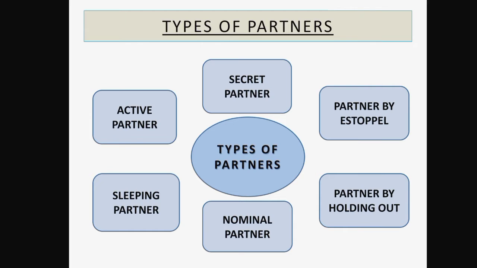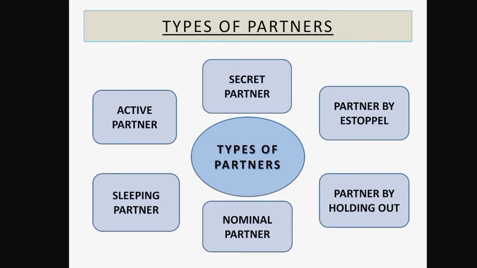So it is clear who are active partners. The one who participates in the management of the firm. The liability of an active partner is unlimited. He contributes the capital in the firm. So if he is contributing the capital in the firm, he is entitled to get the share of profit or loss of the company.